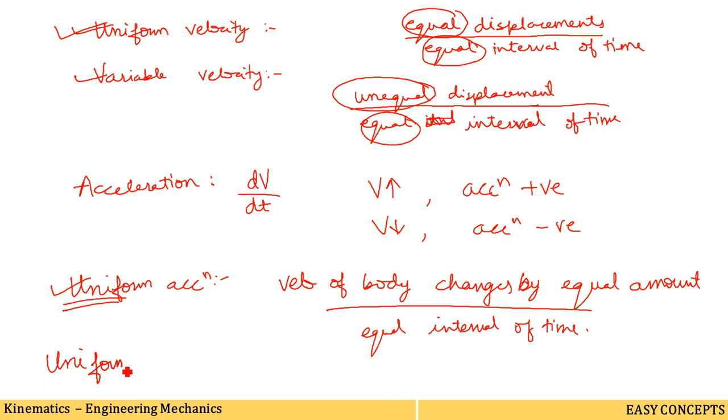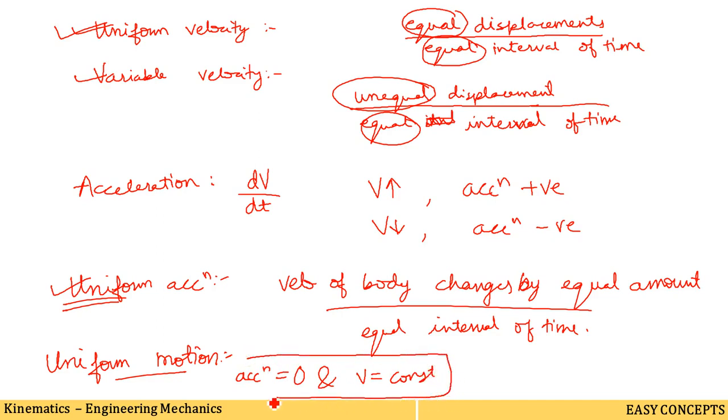As I have said, uniform motion means a particle is said to have a uniform motion when its acceleration is 0 and its velocity is constant. If these two conditions are satisfied, then that type of motion is called uniform motion.